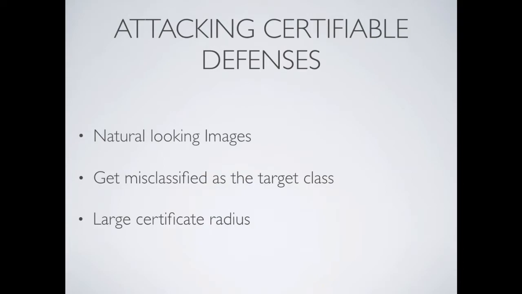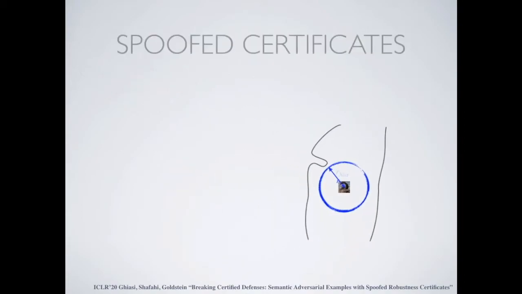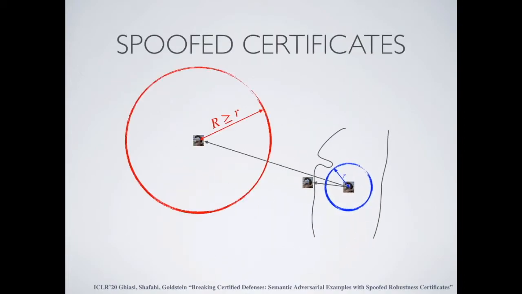So now let's say that we want to attack a certifiable defense. What should we do? If we keep the perturbation small, then the example remains close to the original image. In other words, it remains close to the decision boundary. And because of that, the certificate radius would be small. However, if we moved further away from the original image, then we would find adversarial examples with huge certificate radii. So to do that, we propose the shadow attack.